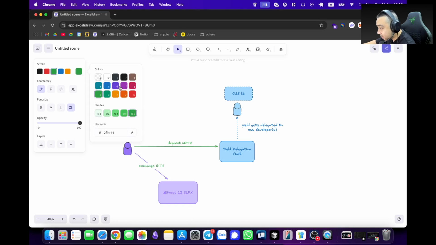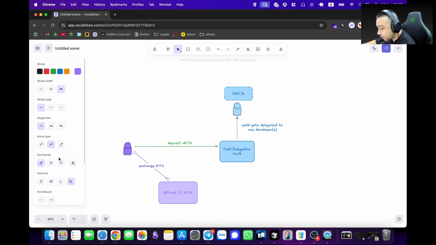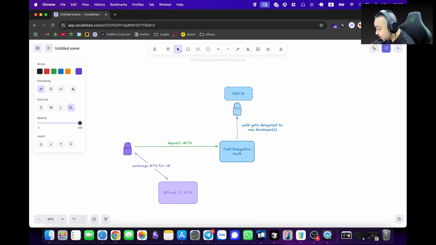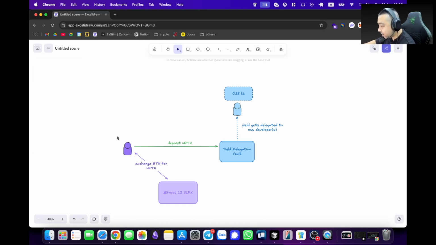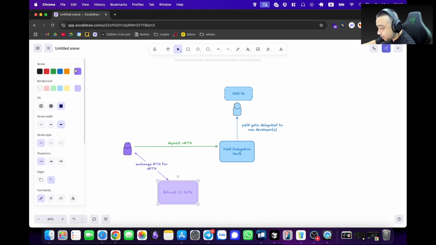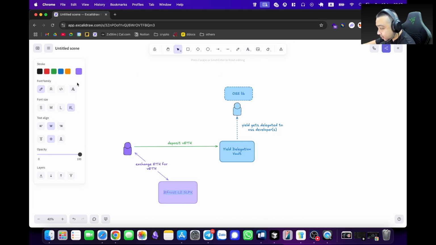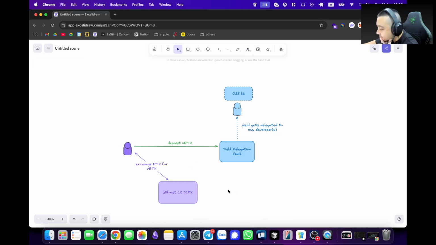Okay, and let's just switch it over. Exchange ETH, and let's do a two-headed arrow, right? Just so you exchange ETH for VETH, and then you get back, you have defrost. Okay, let me switch this one. Let me make the text here a little bit bolder, right? I think it looks nicer, something like that.